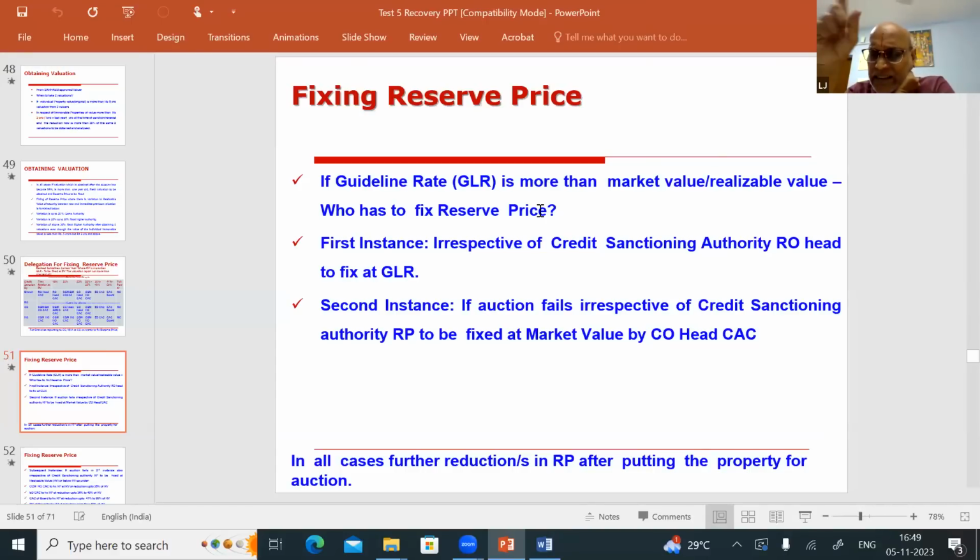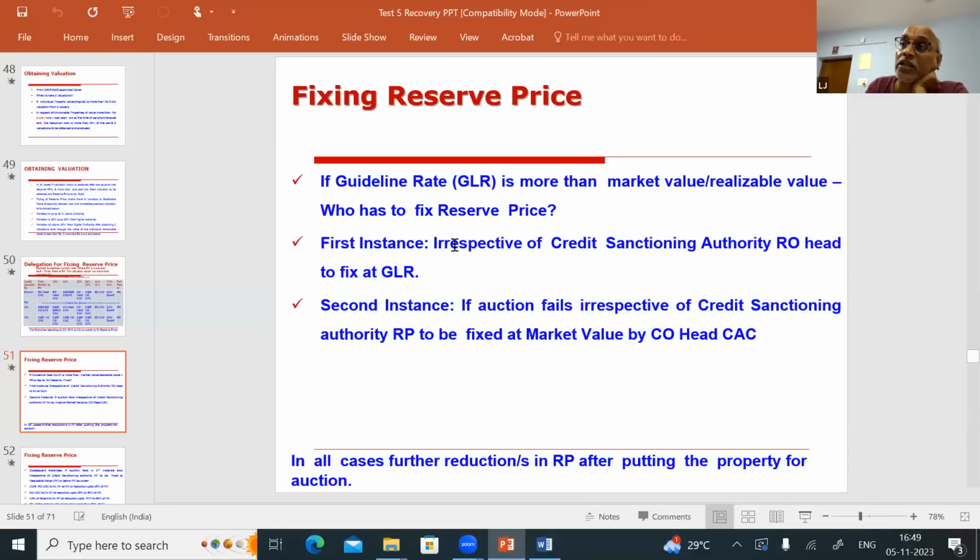In the earlier case, the realizable value is more than the guideline value. Here, the realizable value is less than the guideline rate. Who has to fix the reserve price and at what rate? First instance of fixing the reserve price: irrespective of the credit sanctioning authority, the RO has to fix the reserve price at the guideline rate. Again, I repeat, whenever the guideline rate is more than the realizable value given in the valuation report, then who has to fix the reserve price?